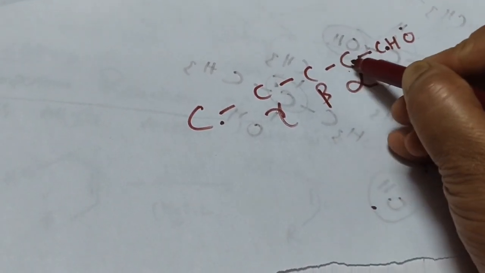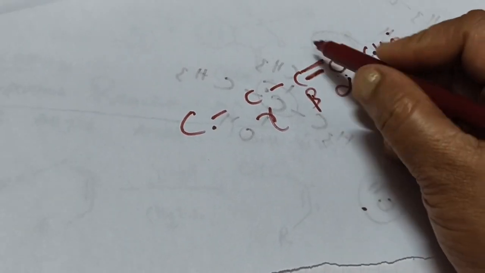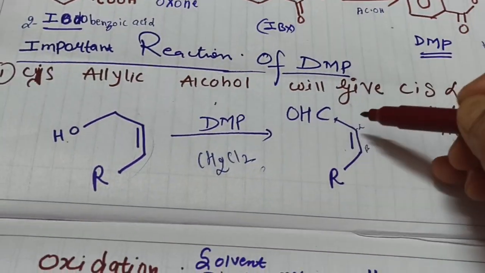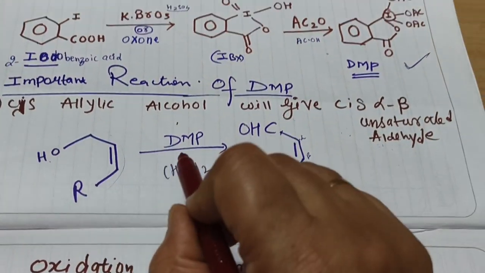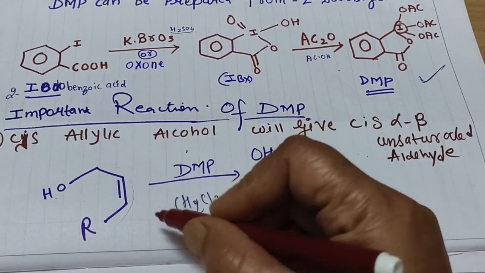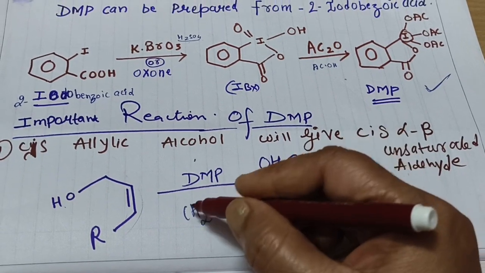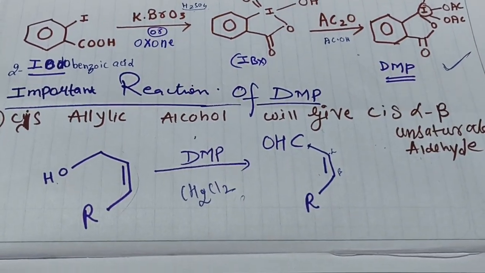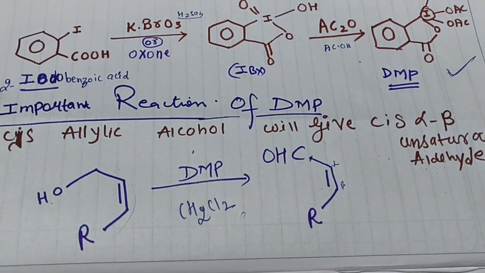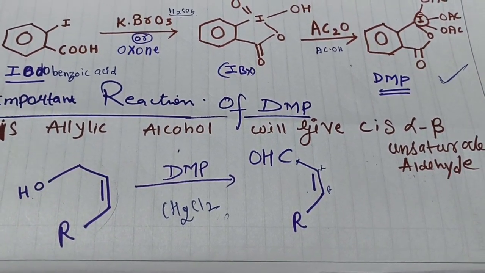So next to alpha, if a double bond is present, this is an alpha beta unsaturated aldehyde. Such an aldehyde will be given by a cis allylic alcohol when we are using DMP as a reagent. And the important condition is that we need a chlorinated solvent, dichloromethane. So cis allylic alcohols will give you the cis alpha beta unsaturated aldehyde.